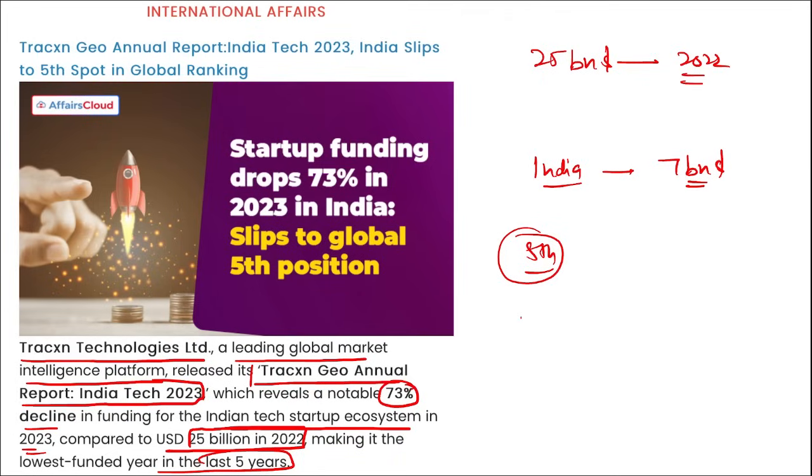The highest funded countries globally, if we talk about it, on the top is your USA, then it is UK, on third it is China, on fourth it is France, and on fifth it is India, right? So this is your Tracxn Technologies that has released this particular data, and the rank of India here was 5th.